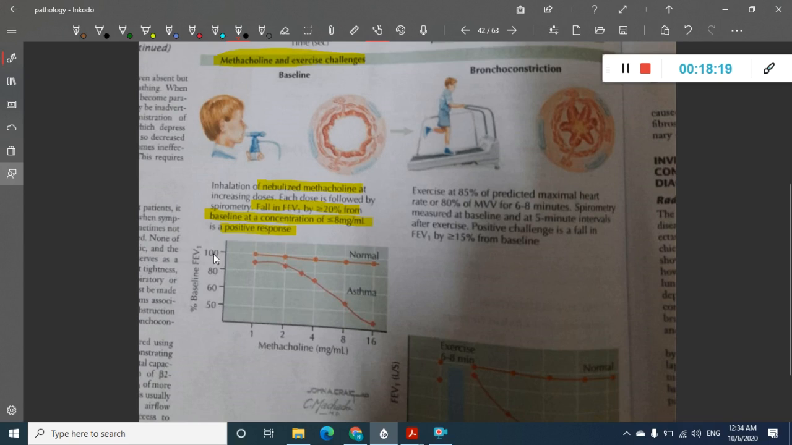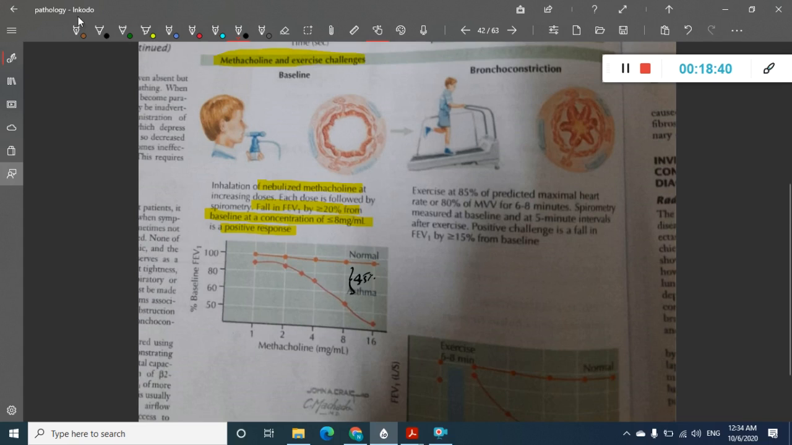Normally it is 100. Now the fall is almost 45% decreased. Normally if this fall is more than 20%, then we call it asthma, but here it is 45%. So obviously this child has asthma. That is the methacholine challenge test.